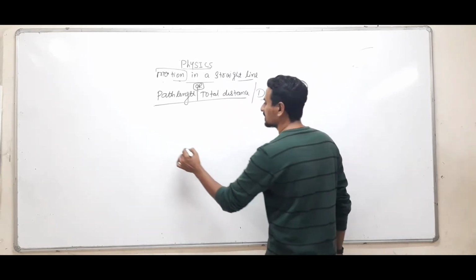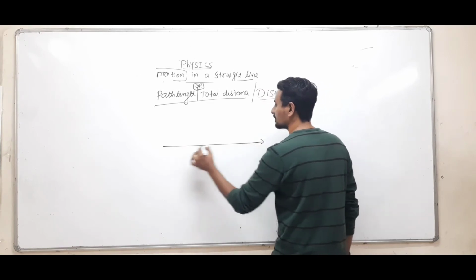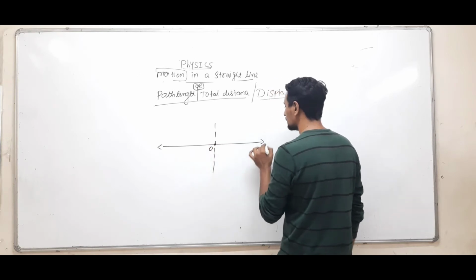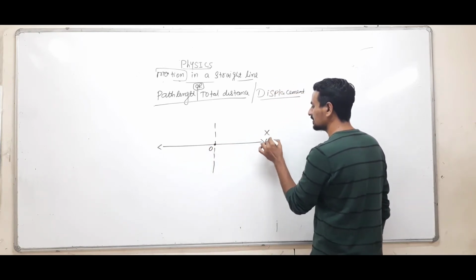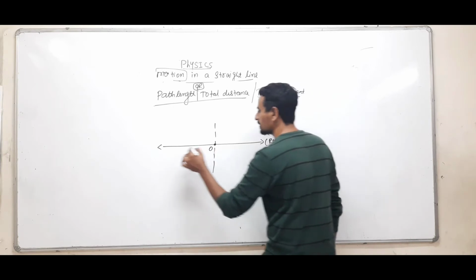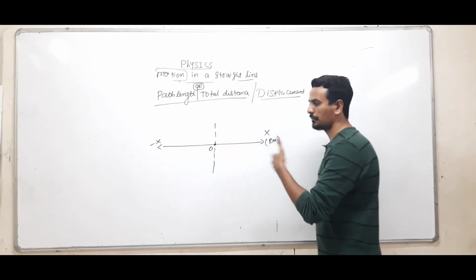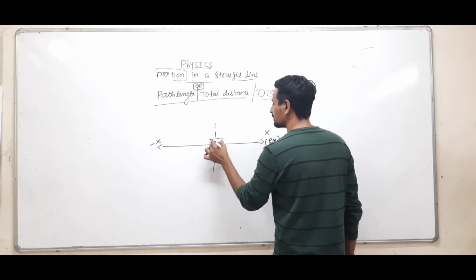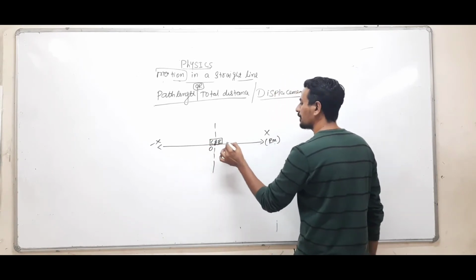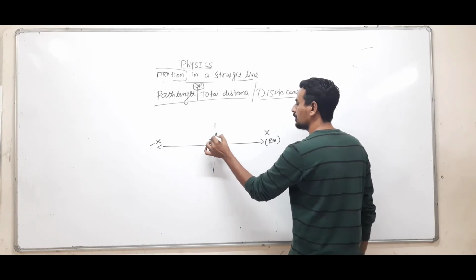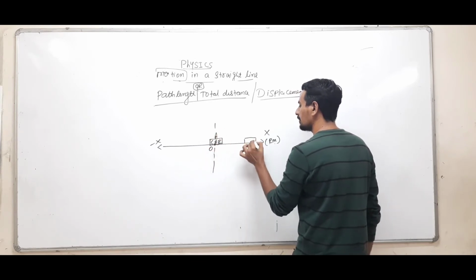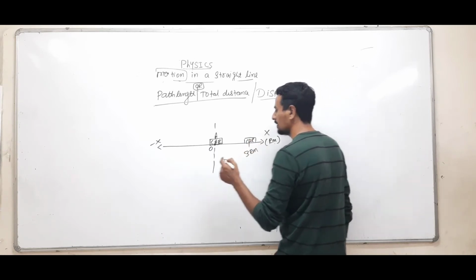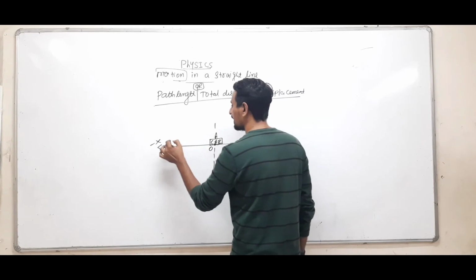Suppose this is your positive x-axis, I am mentioning the distance in kilometers, and this is the minus x-axis, a number line. Suppose any object, say a car, is moving from this place 0, let us call it A, to this place B, which is say 3 kilometers here, and then again it is moving to this place.